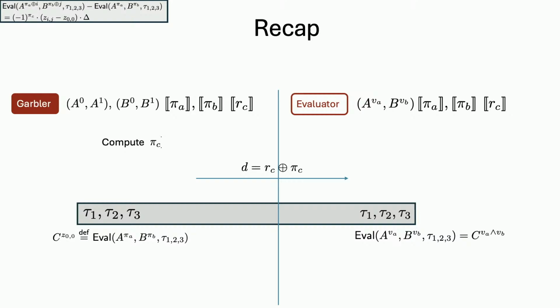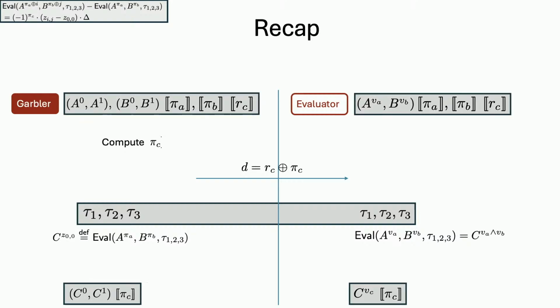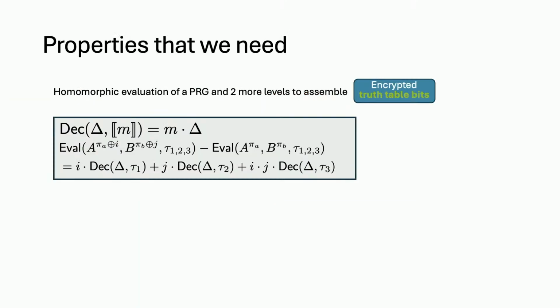No? Okay. So the last task, the invariant still holds. We still have the labels and the encryptions of the color bit here. The last task is to come up with a design for this eval function. That's the last step. So what do we need for this encryption scheme?